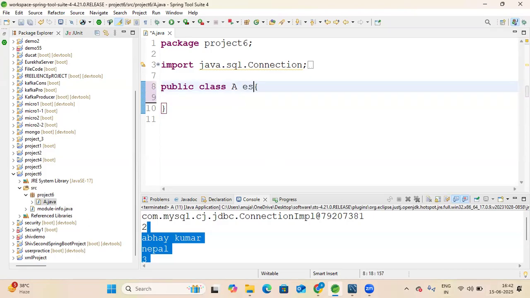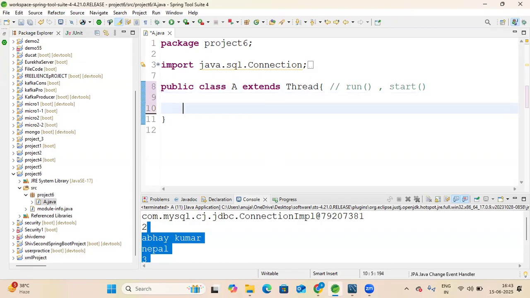For the Thread class, we have to use the extends keyword. Remember: class A extends Thread. This Thread class has run and start methods. Run is where we write the thread logic, and the start method runs the thread, starts the thread. Now it is very good.